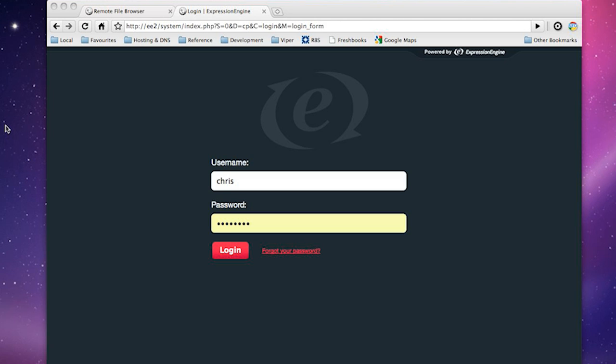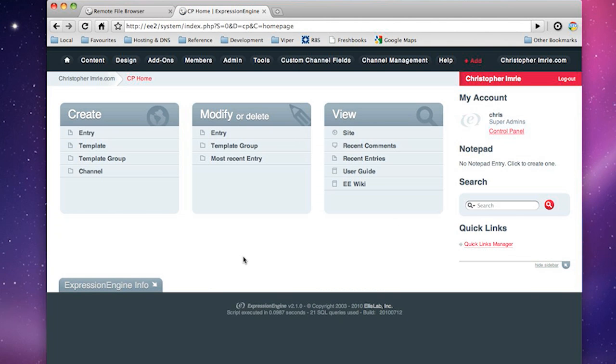In this little video I'm just going to give you a demo of this field type in action so you get a better idea how it works and what the performance of it is like. So you're probably already aware that the field type is ExpressionEngine 2 only. Here I'm working in a little sandbox on my machine just to give you a demo of it in action. I'm just going to log in here.